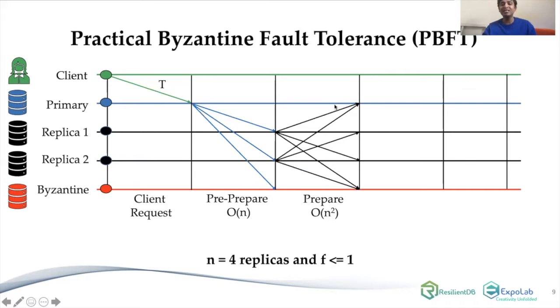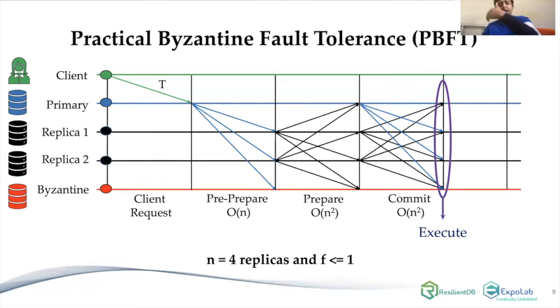Now, each replica waits for prepare messages from a majority of other replicas. In this case, majority being 2f plus 1 replicas. Once a replica gets 2f plus 1 prepare messages, it has a soft guarantee that a majority of good replicas also heard about this request from the primary. So what does it do? It goes ahead and sends a commit message to every other replica.